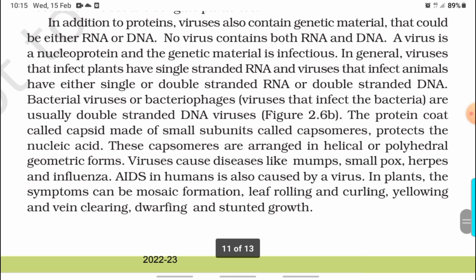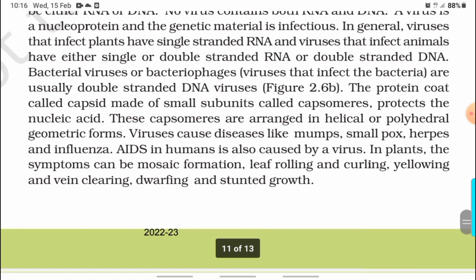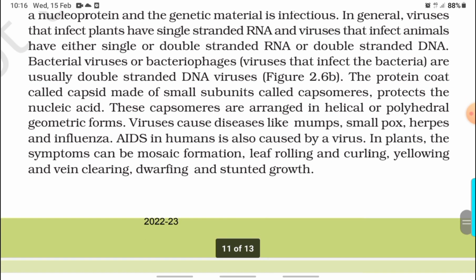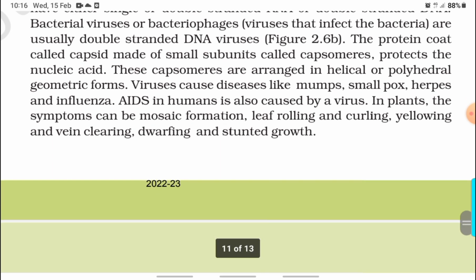Viruses are obligate parasites. In addition to proteins, viruses also contain genetic material that could be either RNA or DNA. No virus contains both RNA and DNA. A virus is a nucleoprotein and the genetic material is infectious. In general, viruses that affect plants have single-stranded RNA and viruses that affect animals have either single or double-stranded RNA or double-stranded DNA. Bacterial viruses or bacteriophages, viruses that affect the bacteria, are usually double-stranded DNA viruses.